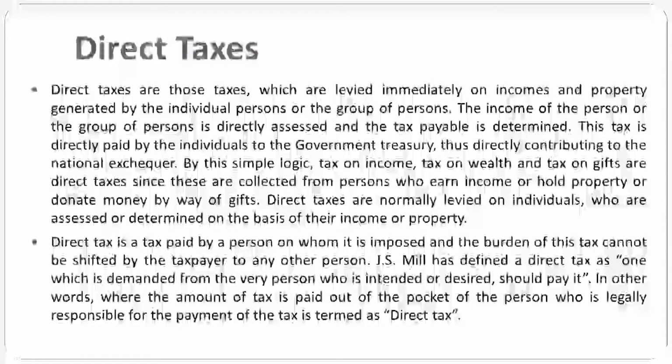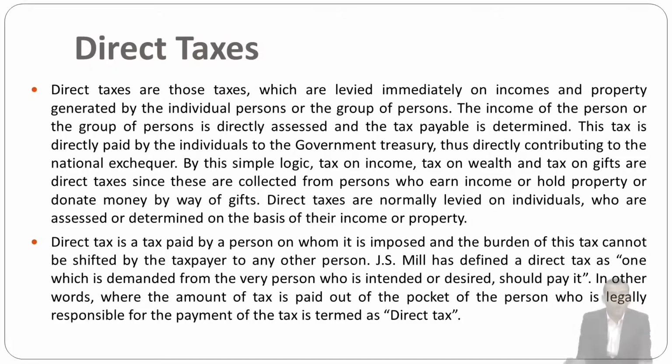My dear friends, direct tax is tax paid by the person on whom it is imposed, and the burden of this tax cannot be shifted by the taxpayer to any other person. But in indirect tax, the burden of tax can be shifted to another person. J.S. Mill has defined a direct tax as one which is demanded from the very person who is intended or desired to pay it.